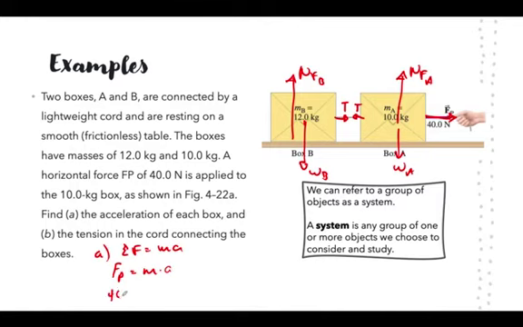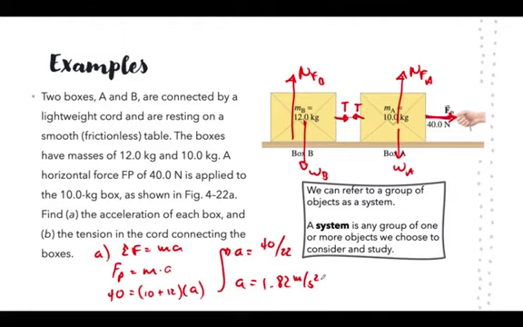Now, since I'm looking at this whole thing as a system, then I gotta use the mass of the system. And the system includes both boxes. So this is gonna be 10 plus 12 times the acceleration. So that means that the acceleration is going to be equal to 40 divided by 22. The acceleration of the system is going to be equal to 40 divided by 22, which is 1.82 meters per second squared.